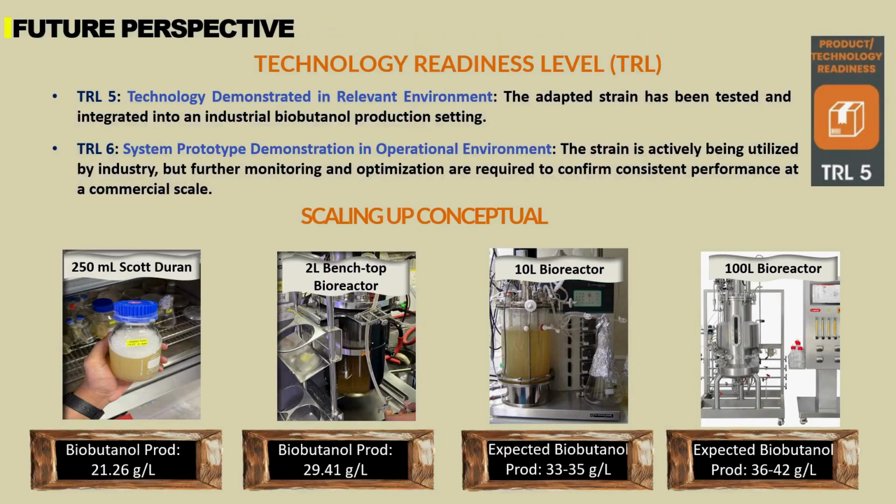This technology has already achieved TRL 5 to 6, demonstrating successful performance in relevant and operational industrial environments. Moving forward, we aim to scale this platform from bench scale to pilot and industrial scale bioreactors, with projected production reaching up to 42 gram per liter. This clearly positions our innovation as a scalable and industry-ready solution for next-generation biofuel production.